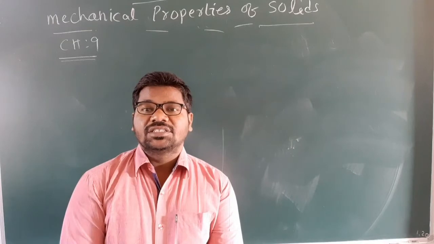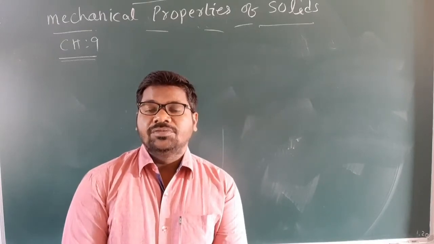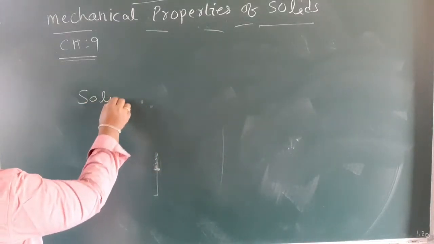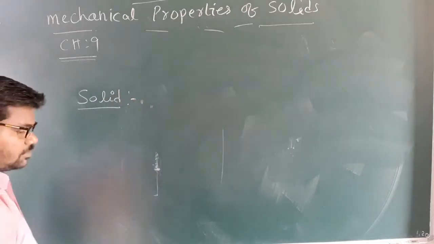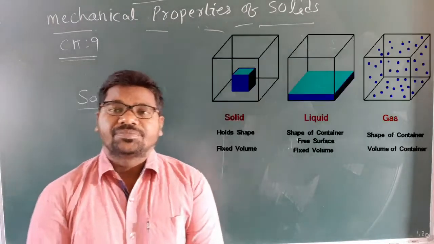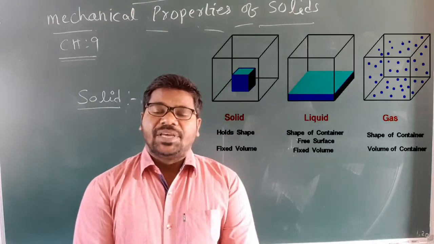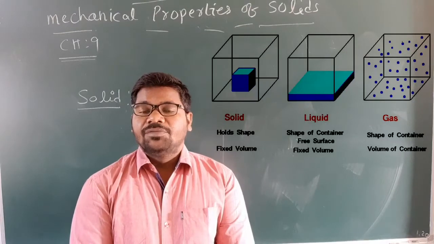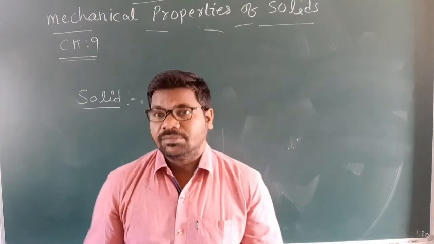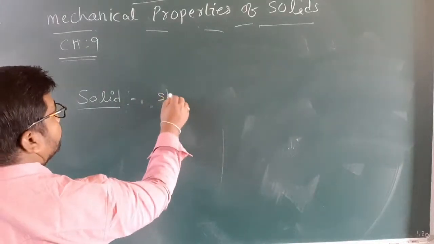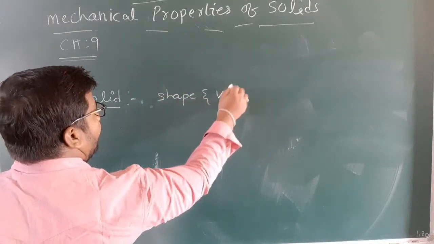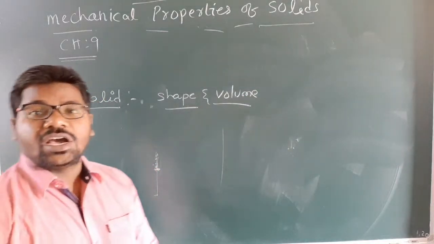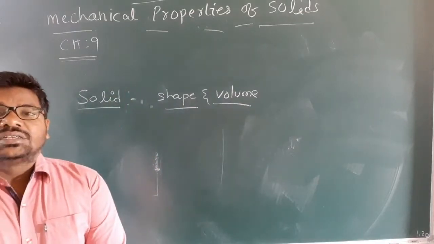Before going to discuss the content, we need to discuss what is solid. So what is solid, my children? Solid means a material which has definite shape and volume. Understand? So solid is a material which has definite shape and volume.